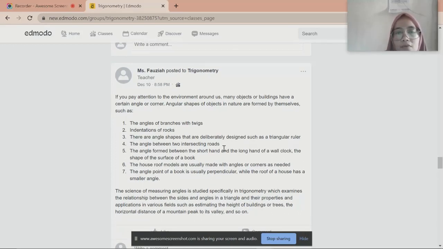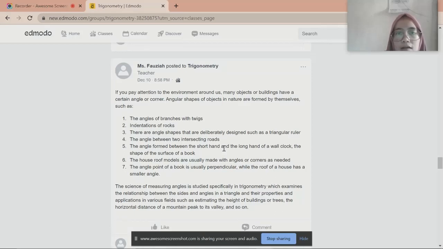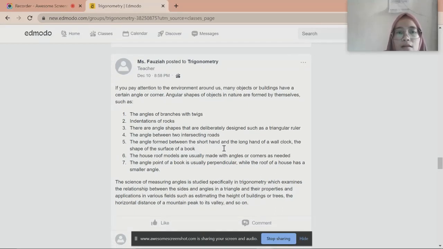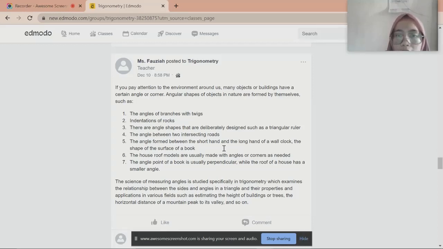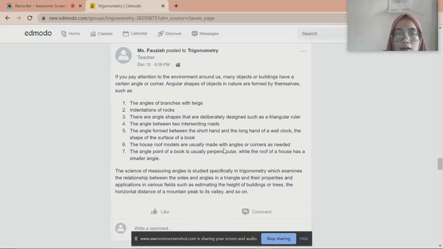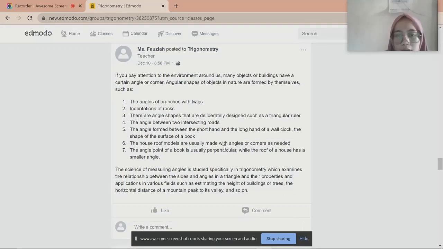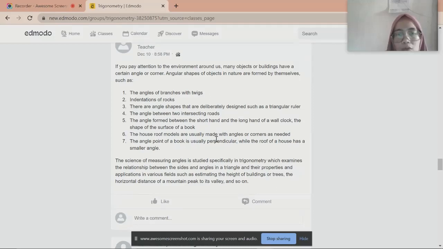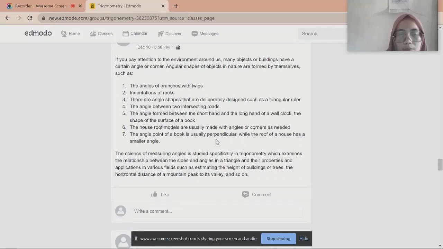Angular shapes of objects in nature are formed by themselves, such as the angles of branches with twigs and the indentation of rocks. There are angle shapes that are deliberately designed, such as a triangular ruler, the angle between two intersecting rods, the angle formed between the short hand and the long hand of a wall clock, the shape of the surface of a book, and so on.